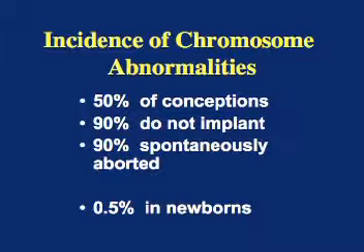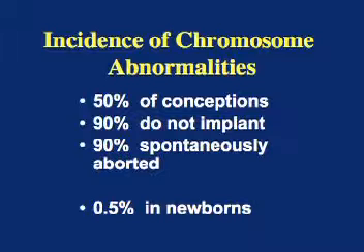That leaves 5% of conceptions with chromosome abnormalities surviving long enough to become a recognized pregnancy. But if 90% of those are miscarried, that leaves a half of 1% of conceptions having chromosome abnormalities that are survivable to birth. This is the same as 1 out of every 200 babies having a chromosome abnormality.